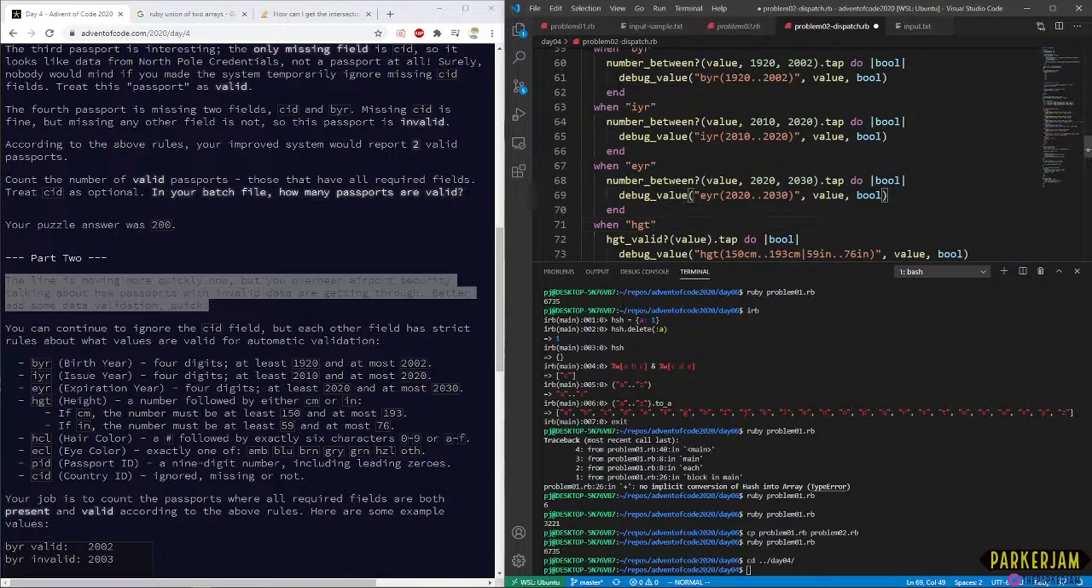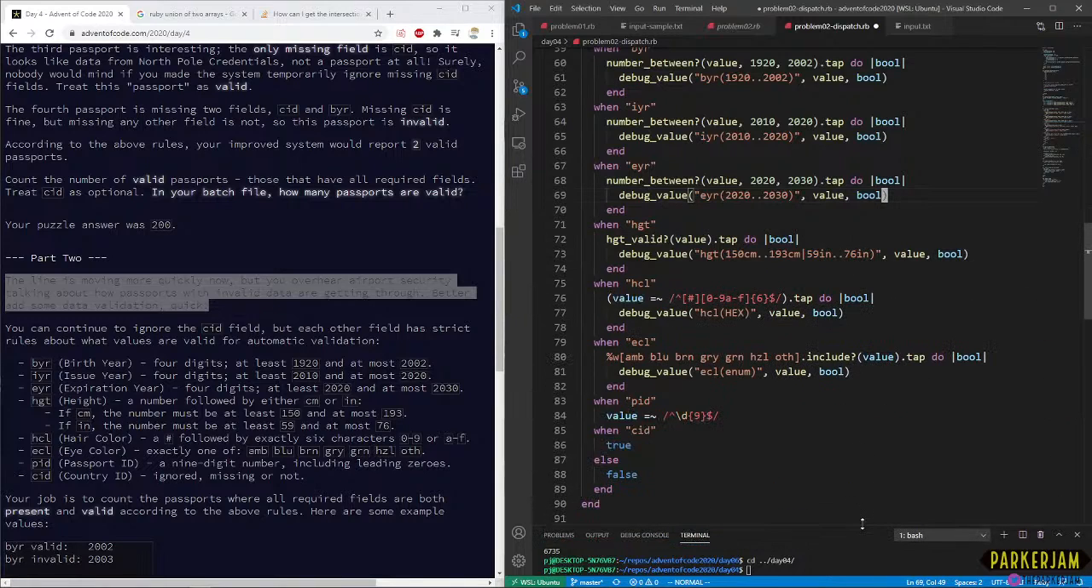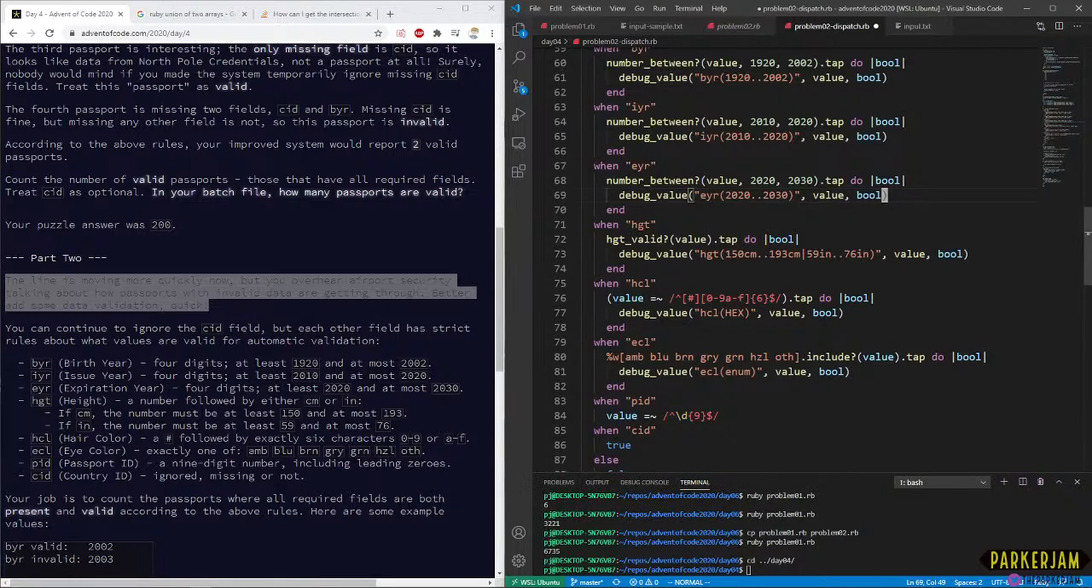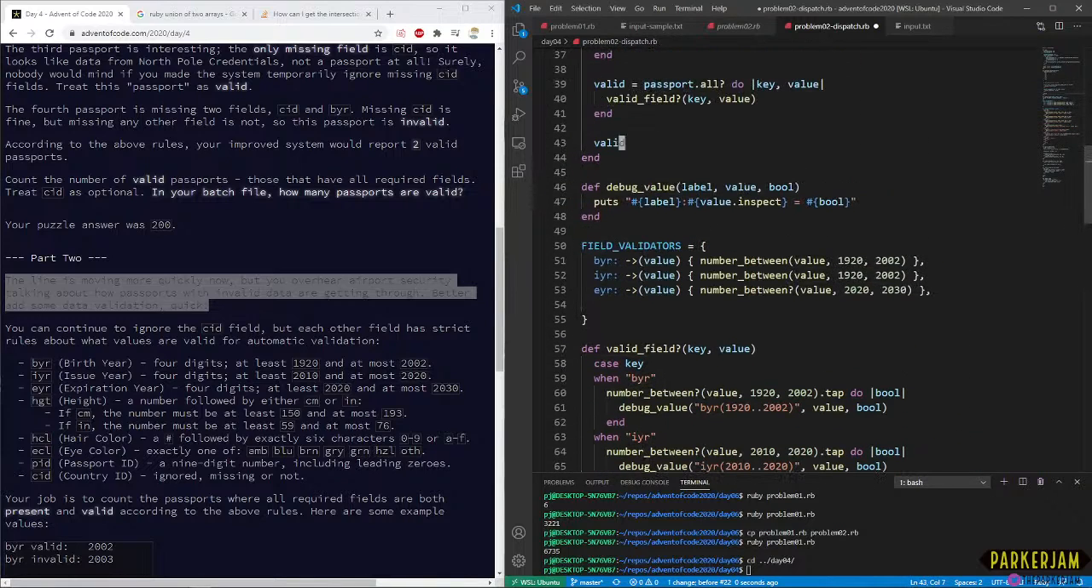What's next? We don't actually need all of this space for our console right now, so we can shrink that down. HGT is next.